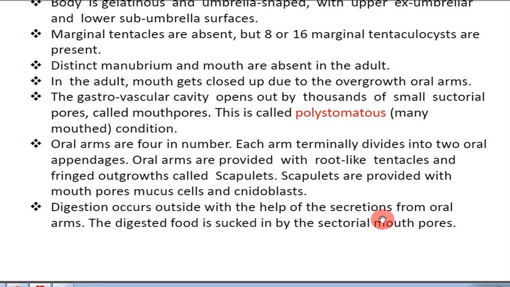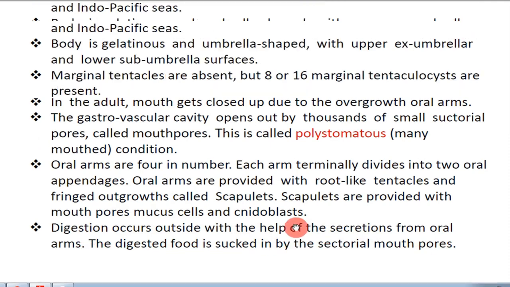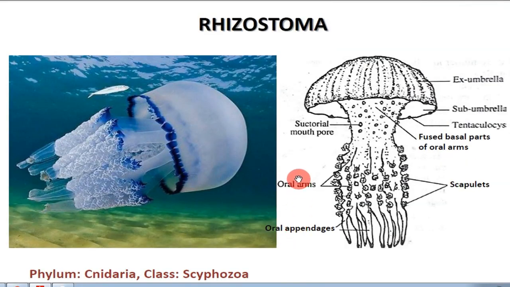Digestion occurs outside with the help of secretions from the oral arms, and the digested food is sucked in by the sucking mouth pores. Digestion is extracellular. It occurs outside the body with the help of digestive secretions produced from the oral arms, and the digested food materials are taken into the body through these mouth pores. So this is the condition in the case of Rhizostoma.